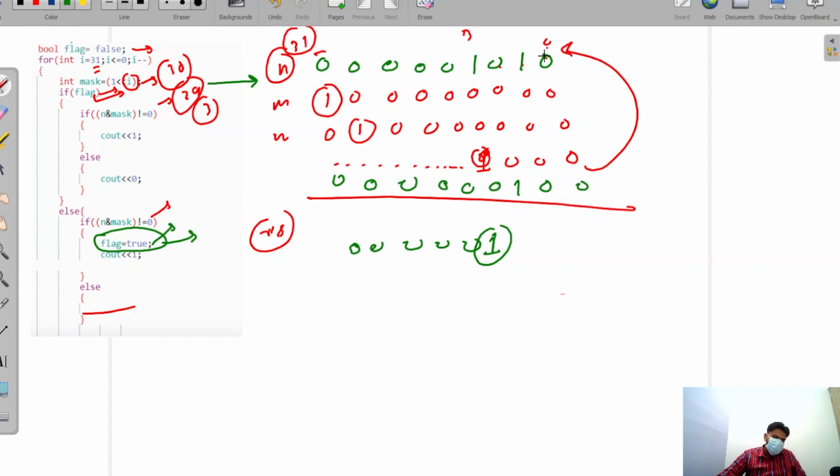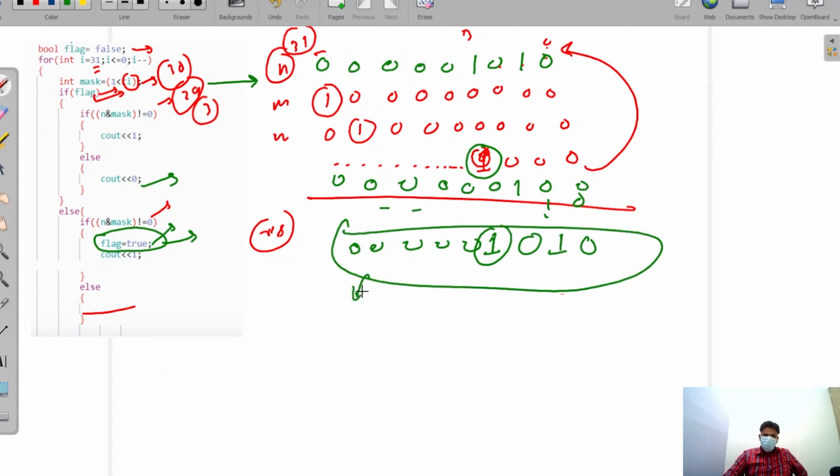And then we take AND again, but this time our flag is equal to true. Why? Because from that position we got our first one, and the flag is true. If the flag is true, then we again check by taking AND with this value. We are not getting 1 because this will be 0, but we print this 0. Why? Because after 1 we have to print this 0. So we print this 0, and again we shift the mask, and this is 0, and this will take 1, and this again 0. Okay, so we will print this number. I hope you understand.